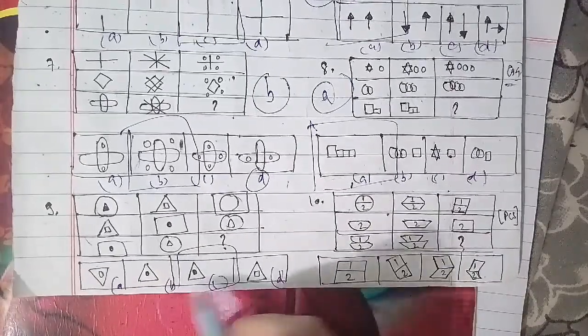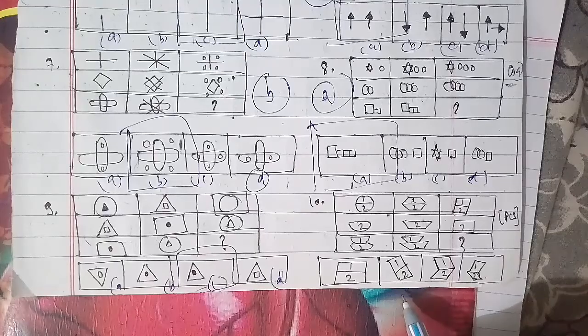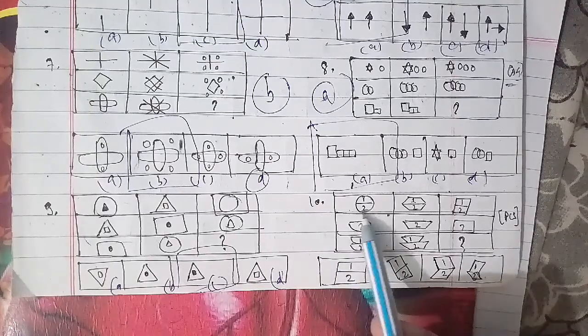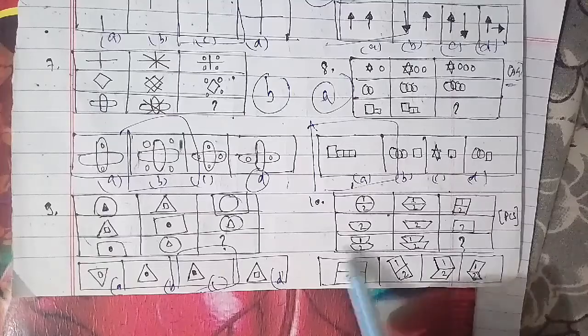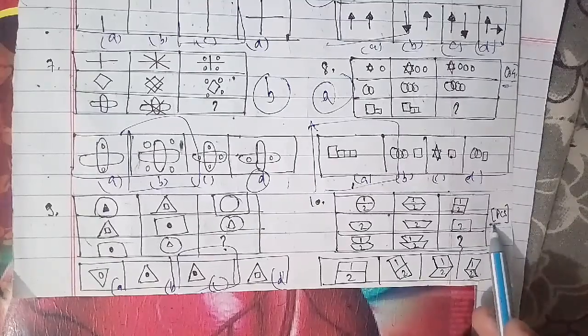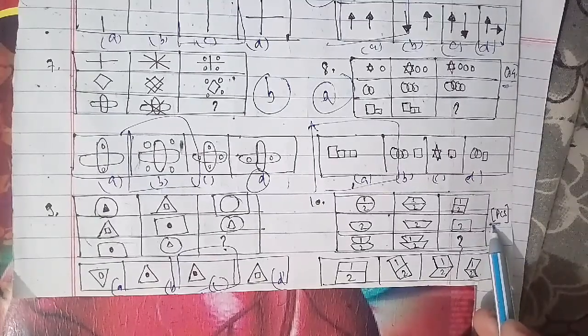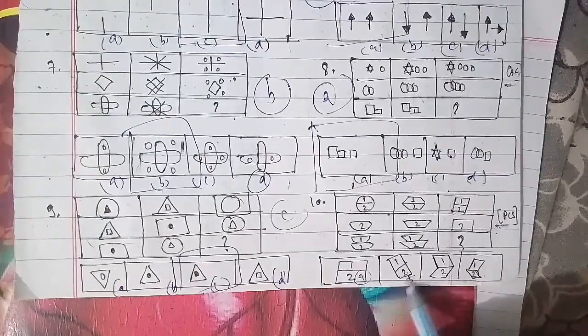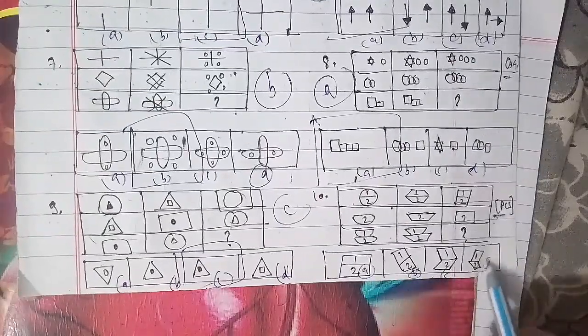So here each figure in the third row comprises of figure A in the inverted position, and figure 2 as it is. The figure which we have as an answer is the C figure. C will be the right answer for this question as well. Let's go ahead with another important question, that is your 11th question of the session, and that is also an important one here.